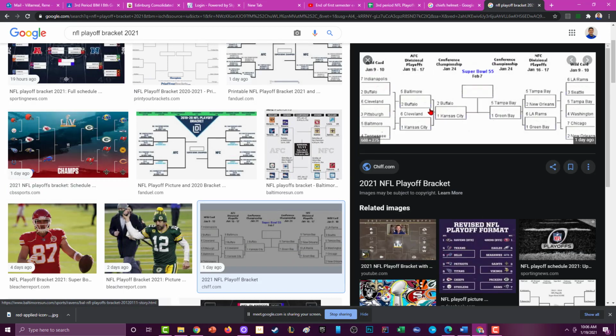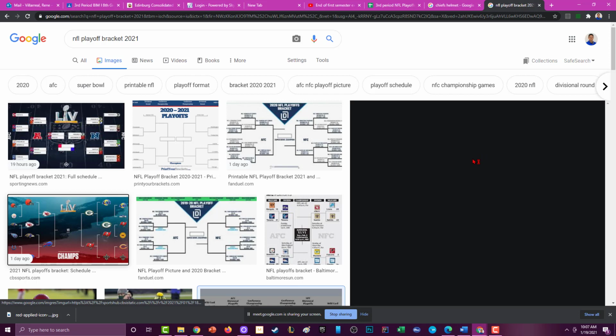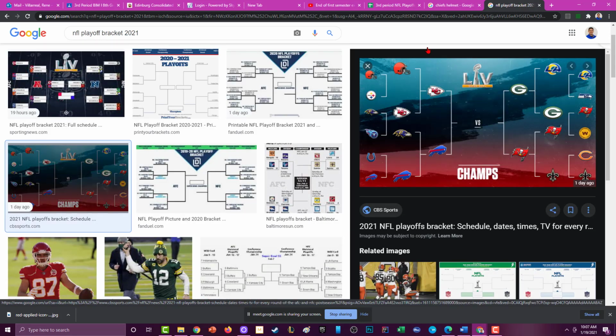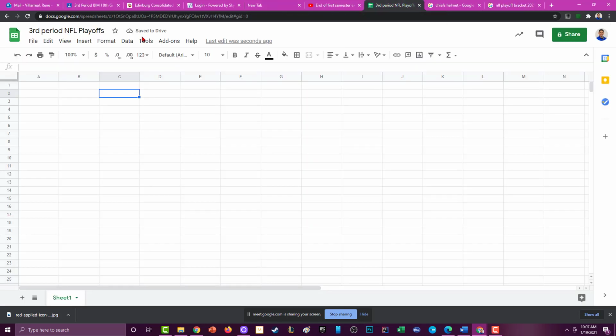All right, so here it is. You can take those two and cross-reference them. That way you know, okay, that's a Buffalo helmet, that's a Kansas City helmet, and so on. Well, actually, this one has Buffalo and Kansas City reversed. But anyways, you'll get through it. My students always have done this just fine. You'll be fine. So what we're going to do is recreate this playoff bracket in Google Sheets.